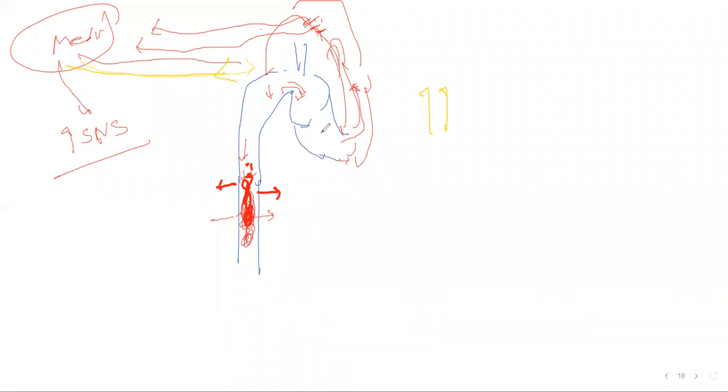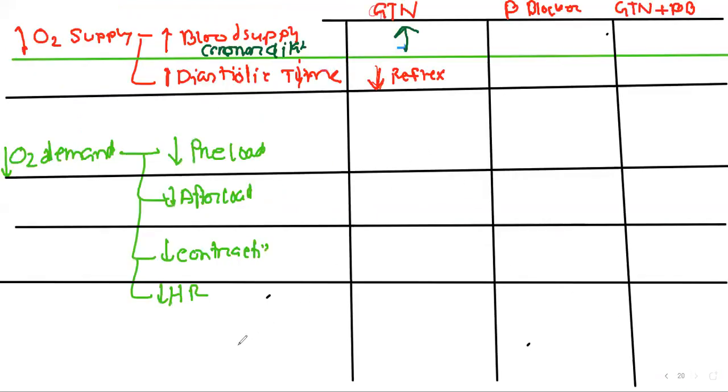So we can say preload is reduced. Our heart has to work on less blood, so we need less energy. It is very beneficial for us. It is decreased, and let's mark it in green. It is beneficial for this angina patient.